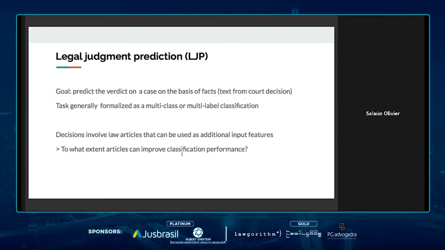One particularity of this type of task is the fact that decisions usually involve law articles that can be used as additional input features. And one of our main goals in this work was to find out to what extent article-based features can improve classification performance.